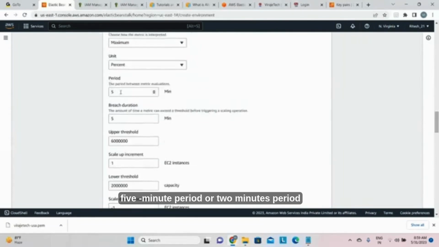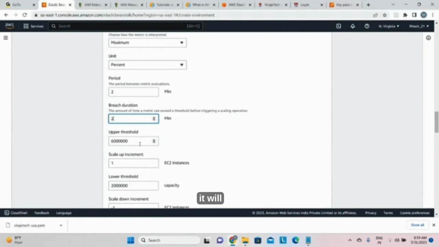Okay, then units: byte count, count per second, percent. Suppose you choose percent. Then period, 5 minute period or 2 minute period, it's up to you. Breach duration, 2 minutes, suppose. Upper threshold, so you define the upper threshold, like percent, say 75.